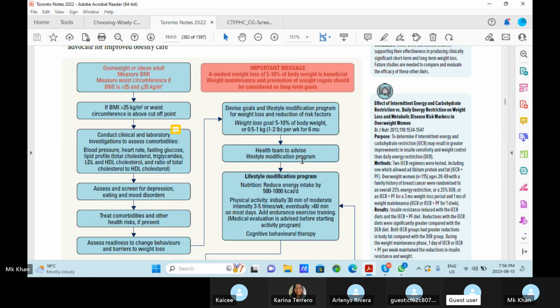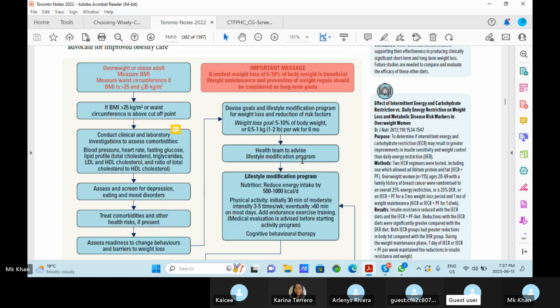So overweight, obese adult: measure BMI, measure waist. This is the WC, waist circumference. If BMI is more than 25 and equal or less than 35, or waist circumference is above the cutoff point, then what is the next step? Conduct clinical and laboratory investigation to assess comorbidities.